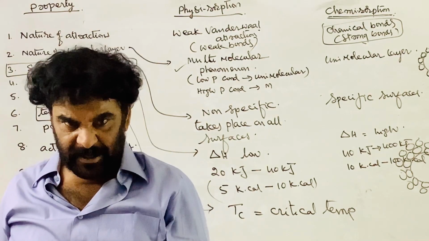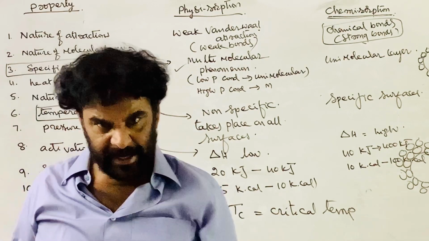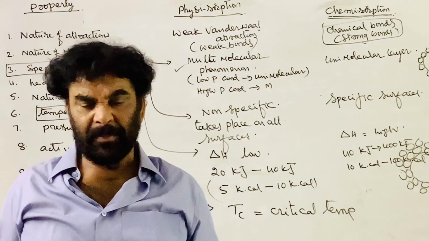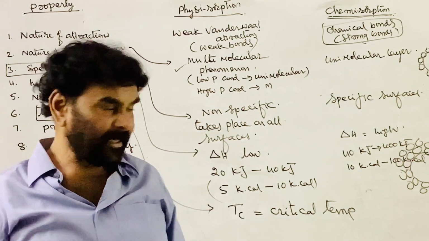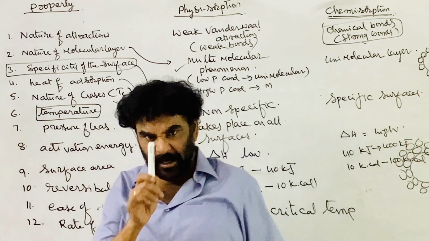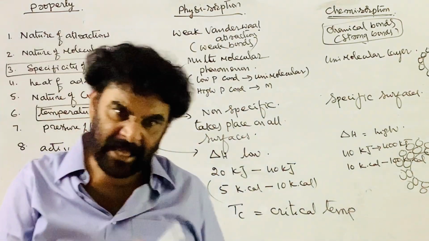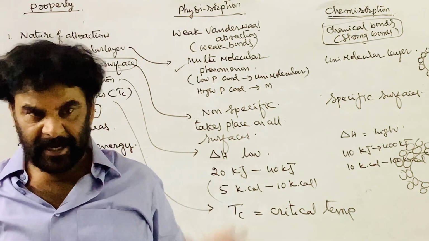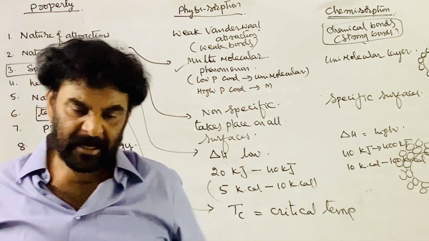Decrease of temperature favors adsorption. Why does it favor adsorption? Adsorption is an exothermic process. According to the Le Chatelier principle, as you increase the temperature, the endothermic process is activated and the exothermic process is decelerated.